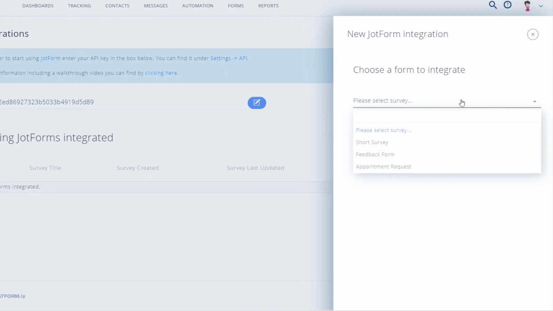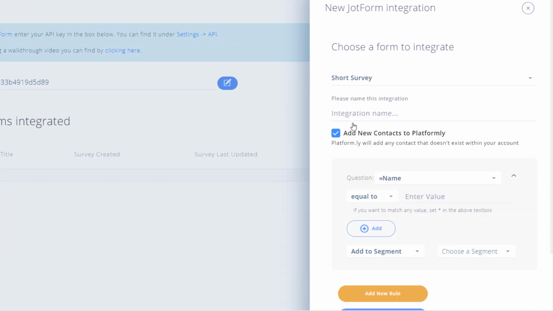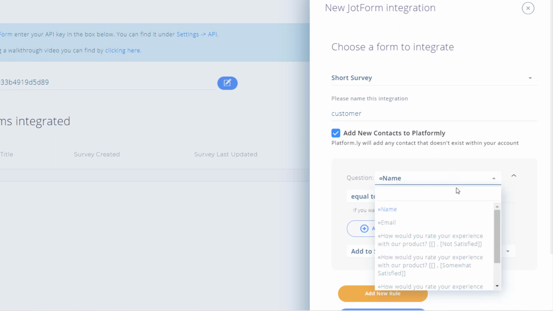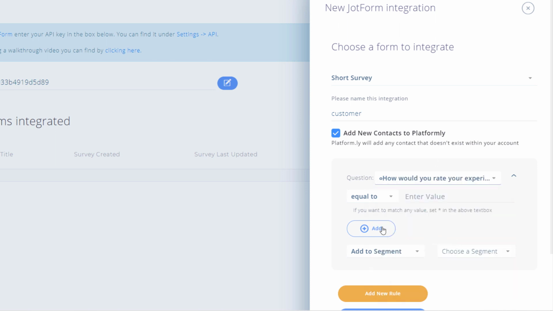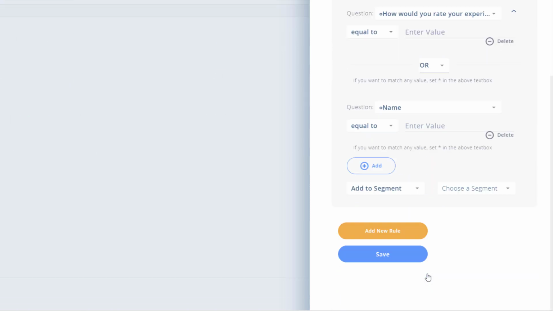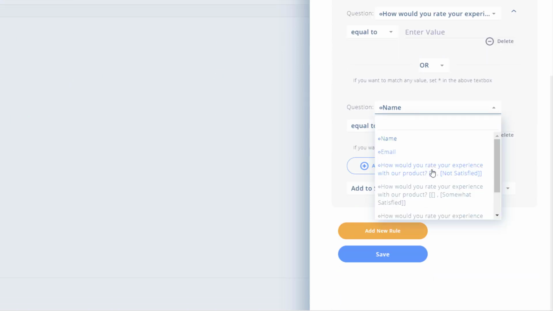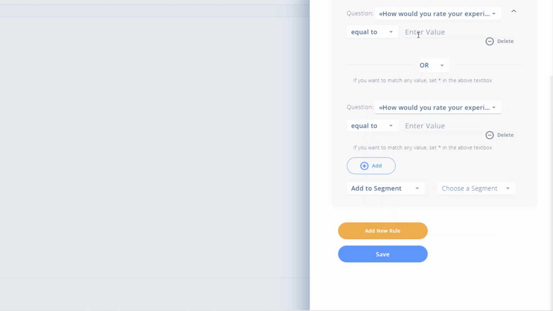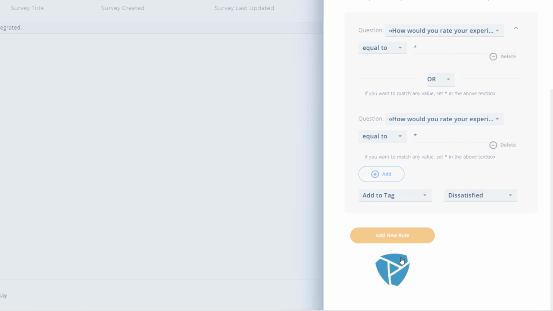Then choose a form to integrate with. Name your integration and set it up by matching fields between the two platforms. You can choose to tag, segment, or add custom fields to your contacts. Save the rule to complete the integration.